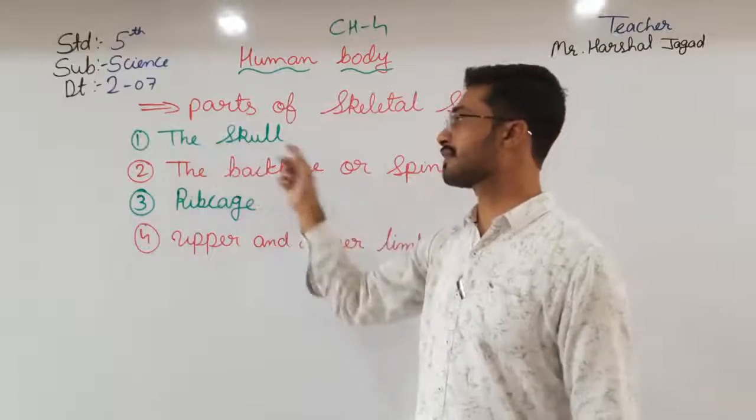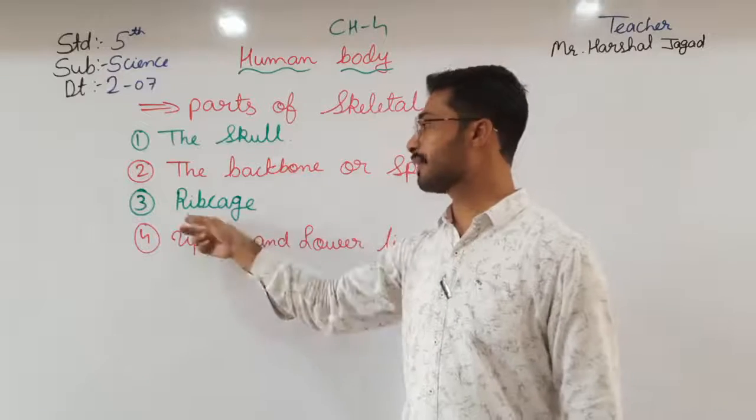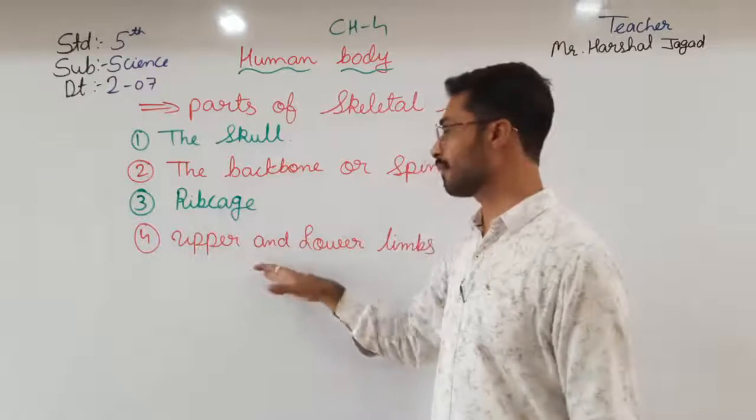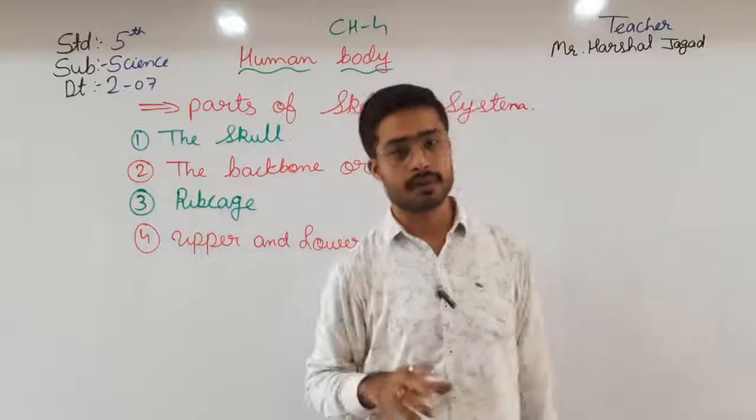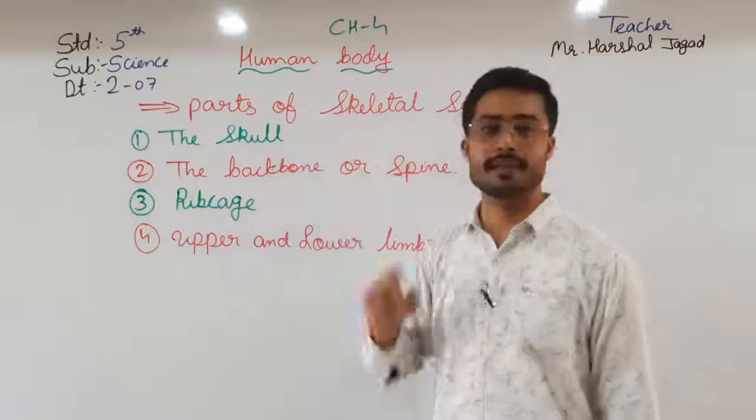The first one is the skull. Secondly, the backbone or the spine. Thirdly, the rib cage. And the fourth, upper and lower limbs. Okay, one by one we will study all this. So first of all, we will study the skull.